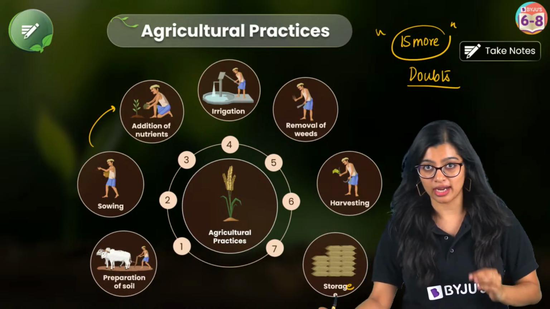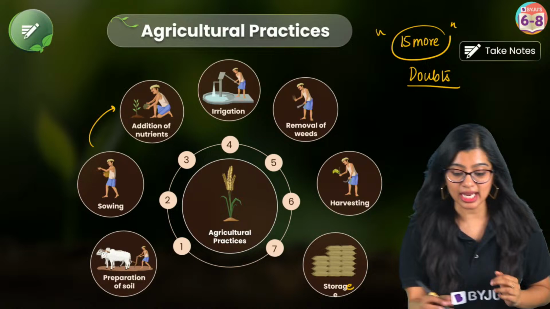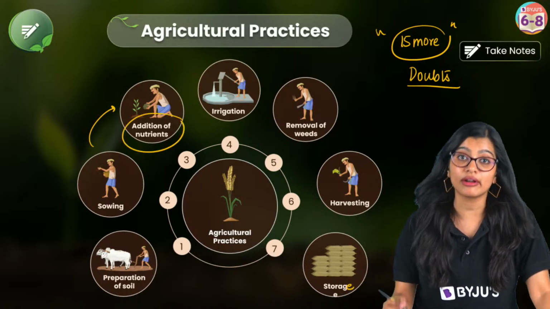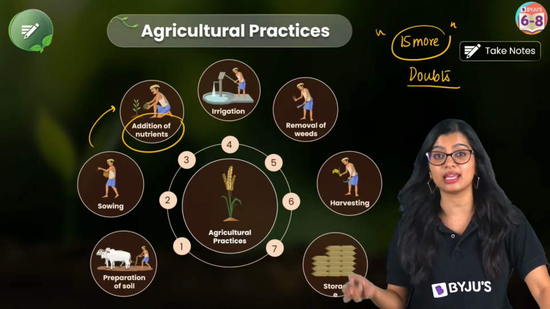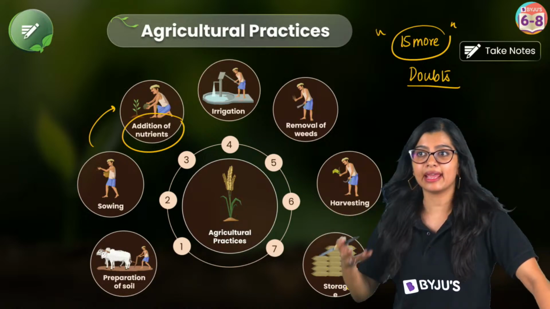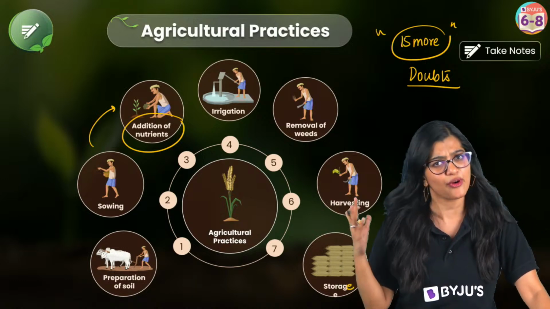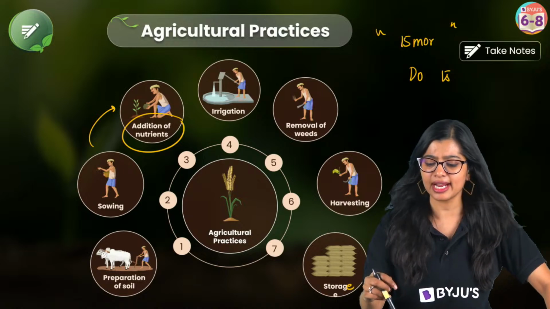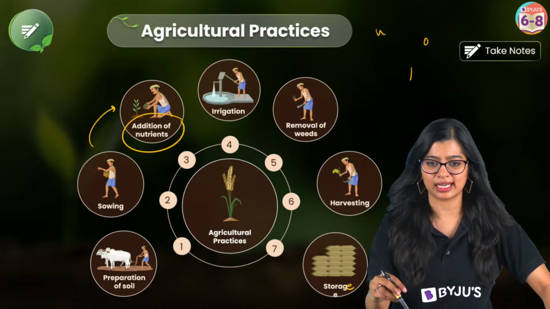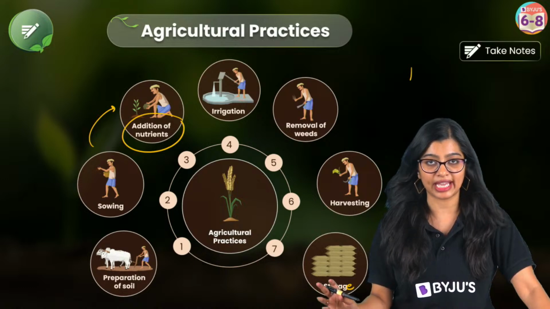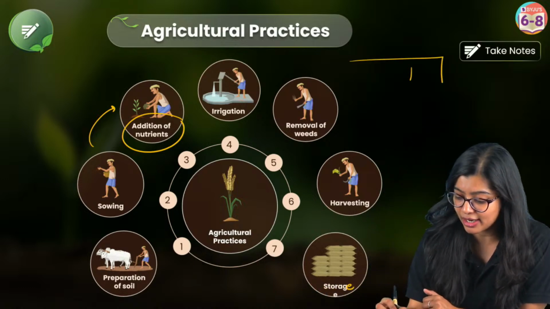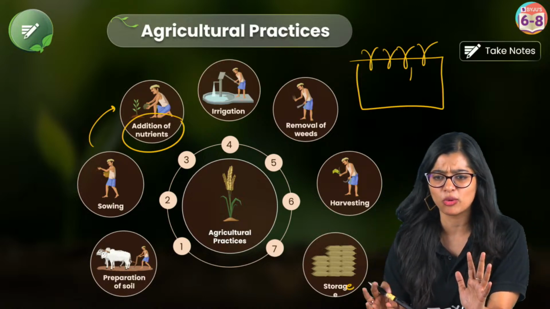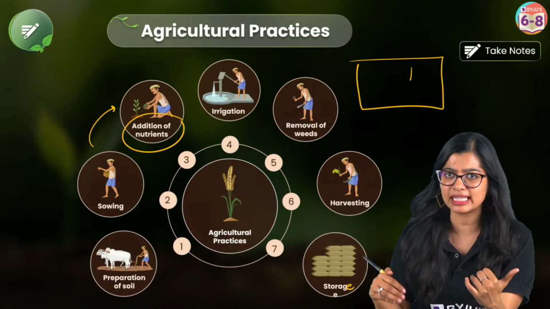Now that we have sown our seeds, we also see that there is a very important step that we need to consider, which is addition of nutrients. We have already established that nutrients are necessary for plants to grow because these nutrients are utilized for various processes within the plants. Normally they are found in soil, right? Plants are found in soil, yes? And over a period of time, if I give my soil some time, my soil will bring back these nutrients.